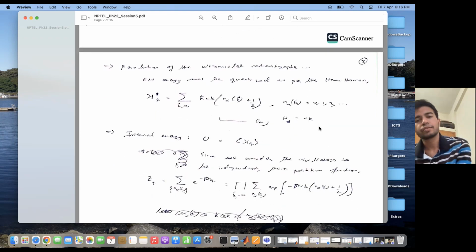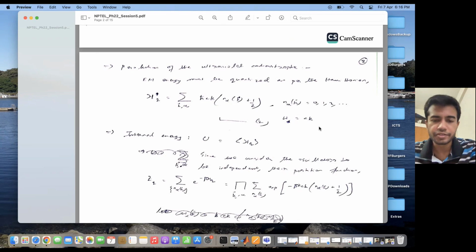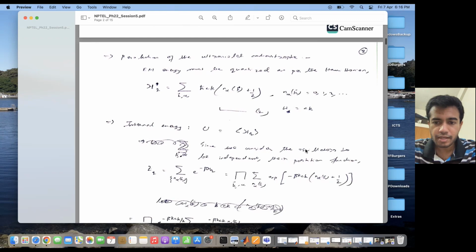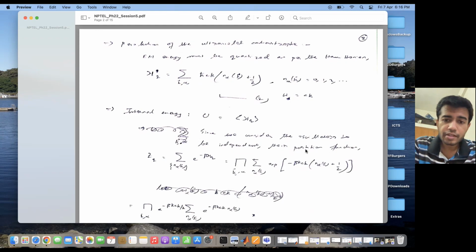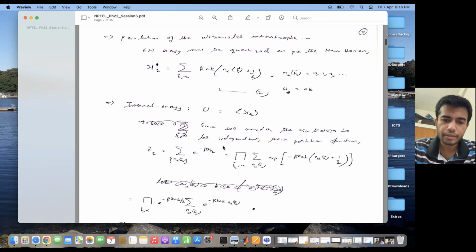So using this Hamiltonian, I can ask what is my internal energy. Before the internal energy, another important thing which one must ask is what is the partition function of this system. Since we consider the oscillators to be independent of each other, there are no interactions between photons.